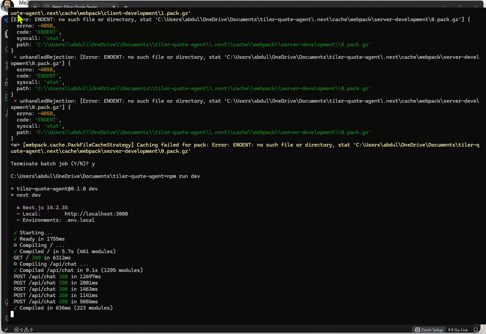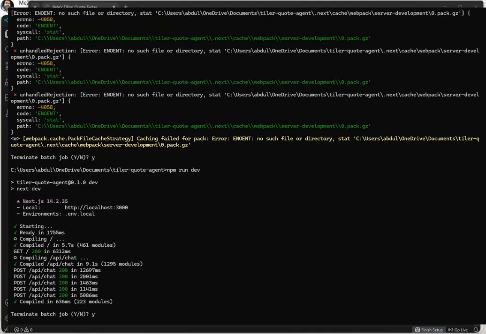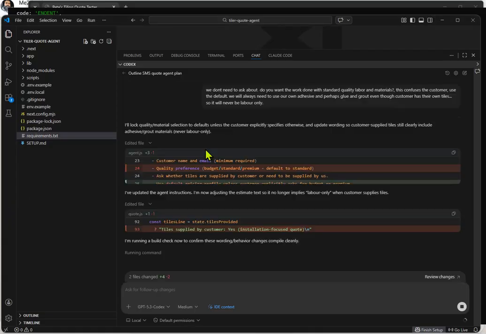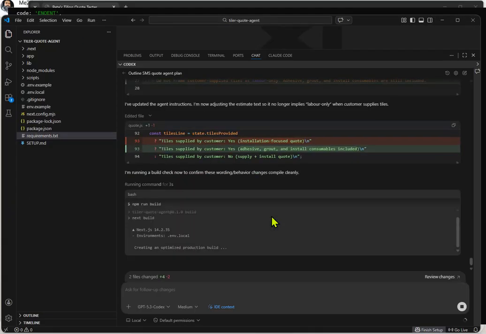We'll test once more. I'm going to just stop the dev server so I can rebuild. Control C, yes, stops the dev server. That allows Codex to rebuild everything, save the files. If we don't stop the dev server, sometimes it can't overwrite files. Okay, so it looks like it's fixed everything.